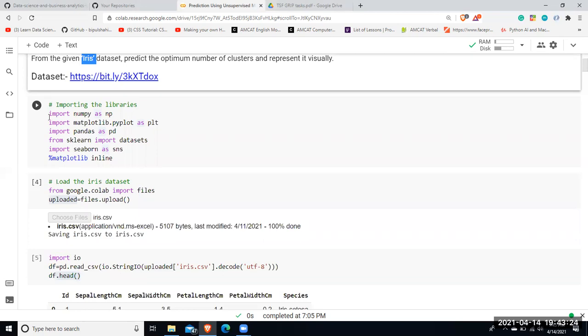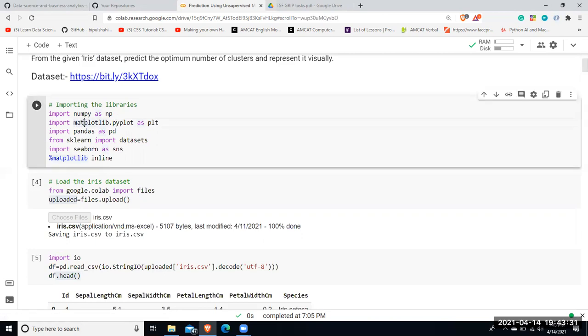First of all, I imported the libraries. I've imported the NumPy library to perform all the matrix operations. And then I've imported the matplotlib library to perform graphical representation. All right. Then I've imported the pandas library to read the data set and saving the model and so on. Then I've imported the scikit-learn package to import the data sets and other libraries as well. Then I will also import the Seaborn library to create heat maps and other visualization techniques.